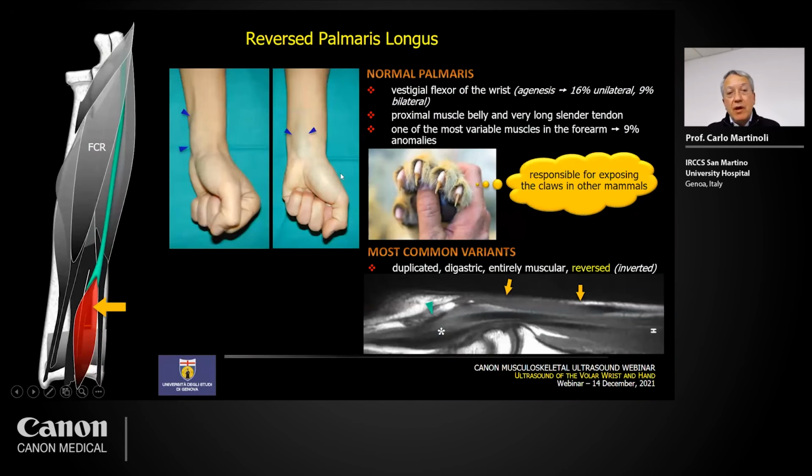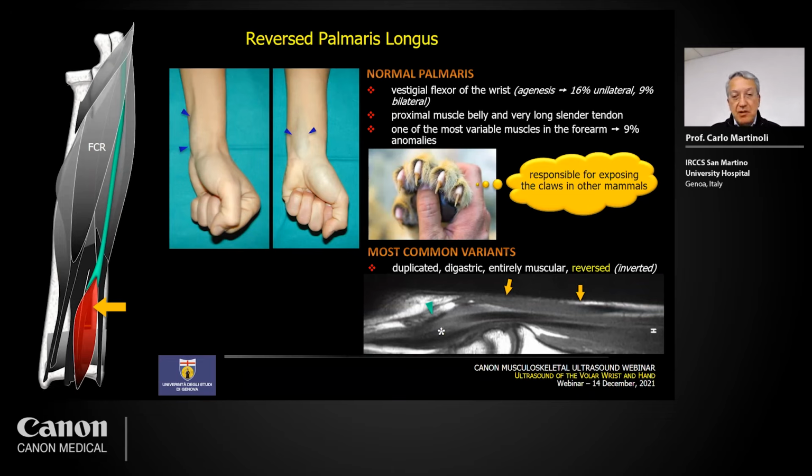In the same area, we can also recognize some anatomical variants. One specific variant observed at the level of the wrist and possibly producing a lump on the ventral aspect, as you can see in this example, is related to anomalies in the palmaris longus. You know that the palmaris longus is a vestigial muscle, and it served to expose the claws in some mammals.